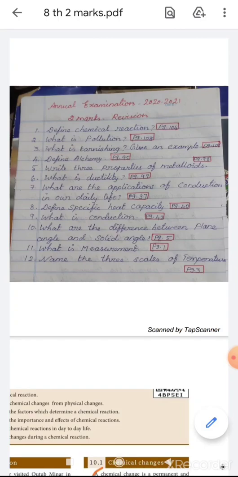Okay dears, I gave 12 important questions. You have to write the question in our note, mark the answers in our book. You have to study the 12 questions. I give any 5 questions, no choice. Listen, no choice. You have to compulsorily write the 5 questions. So study well. Next, 5 marks.